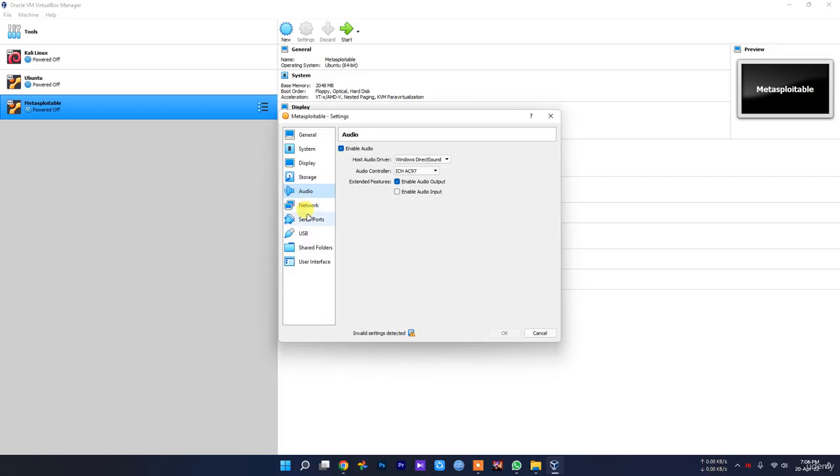So all is done. Make sure you change your network, otherwise we won't be connected with your Metasploitable machine. If you are using only this computer's network and you want to connect this computer, then use this one.